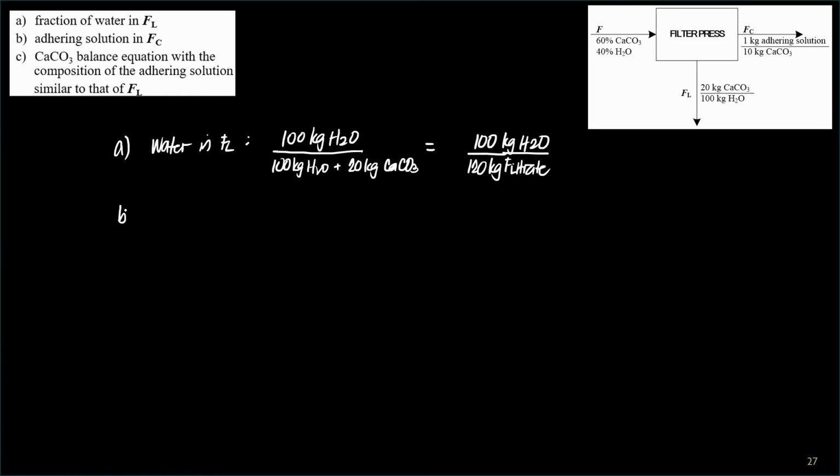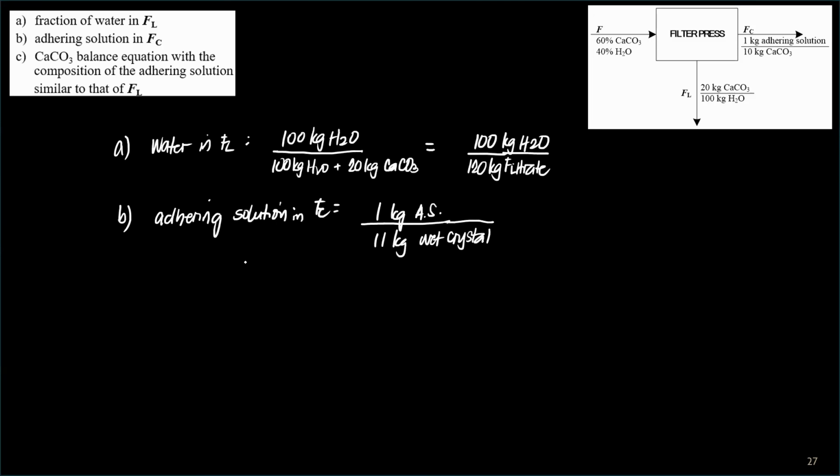All right. Letter B, adhering solution in FC. So adhering solution is 1 kilogram for every 11 kilograms of wet crystal. Understand? Wet crystal kasi the calcium carbonate plus some of the liquid in there.